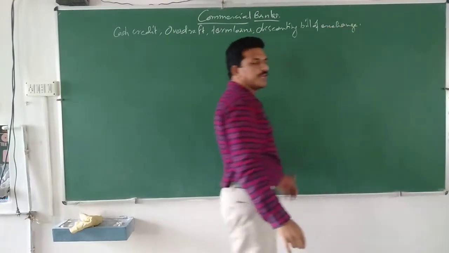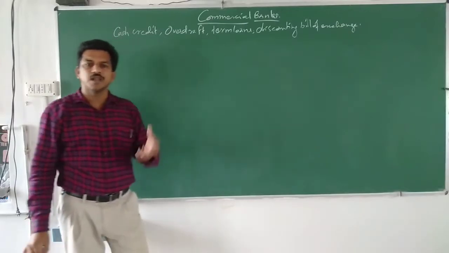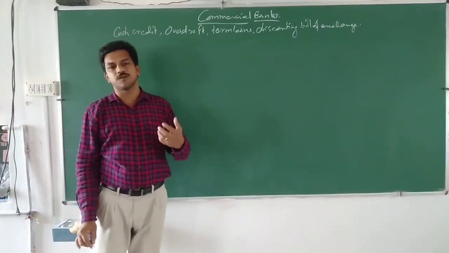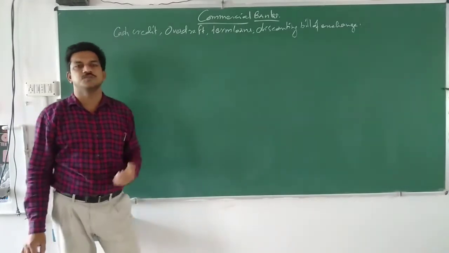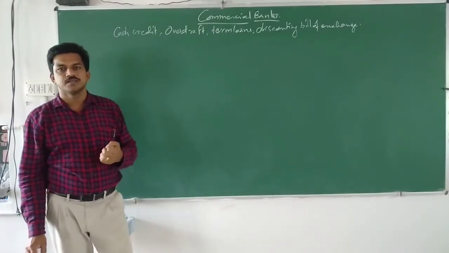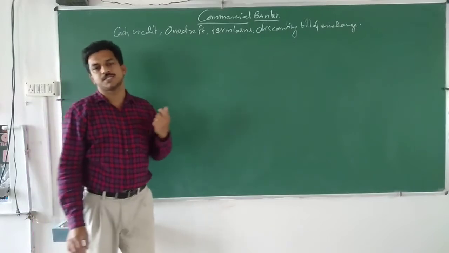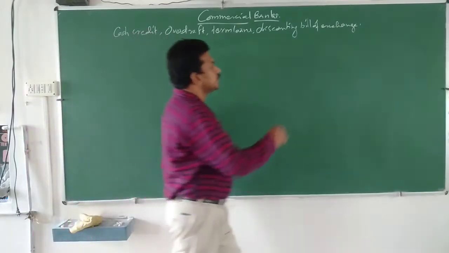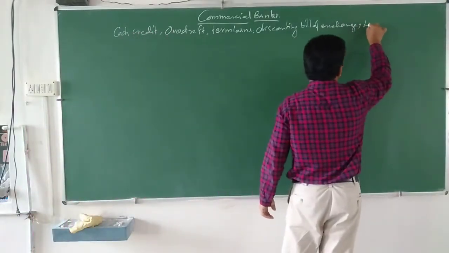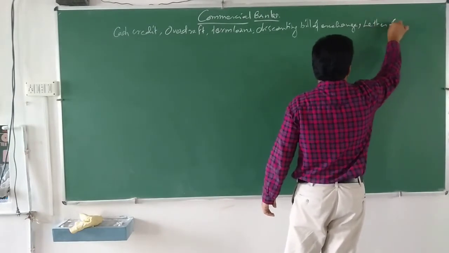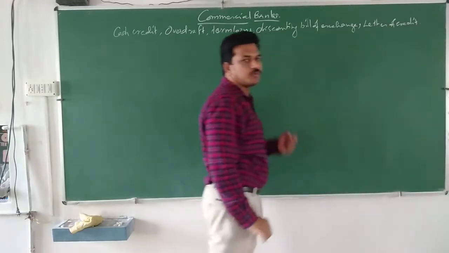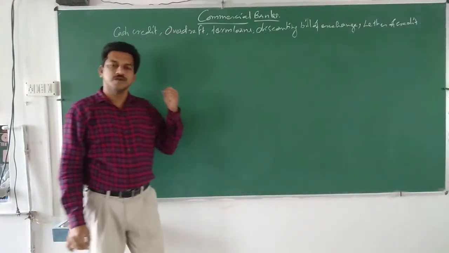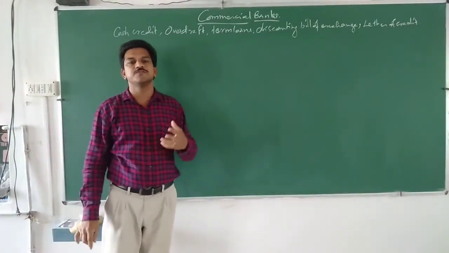Discounting a bill of exchange means we can discount the bill received from our customers with the bank for an immediate need of money. Then we can get a letter of credit from commercial banks. This is also a document by which we can borrow money.